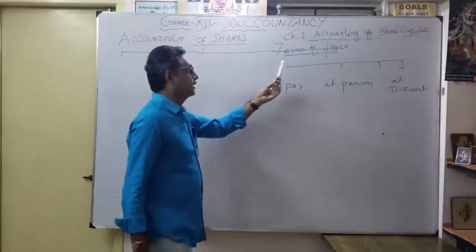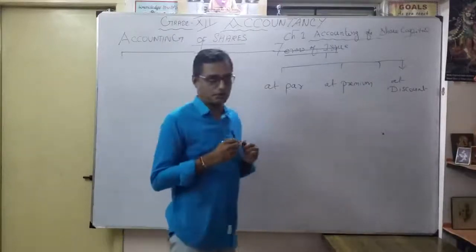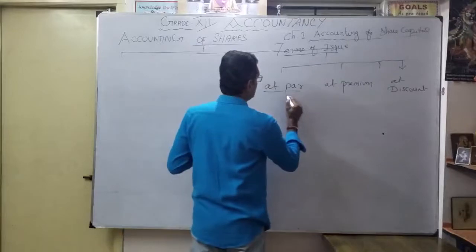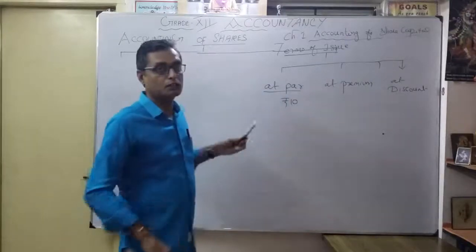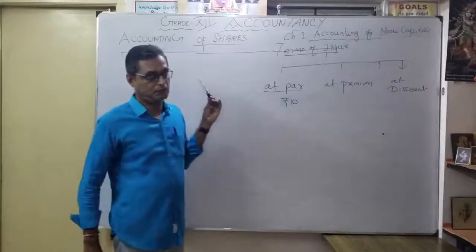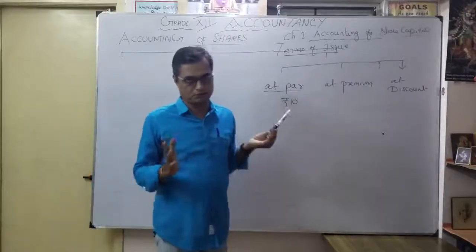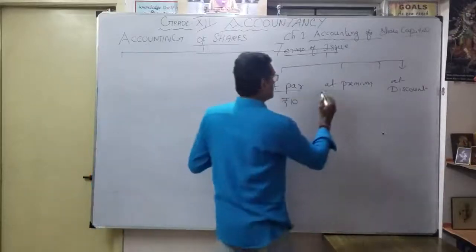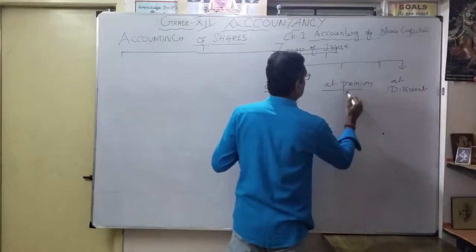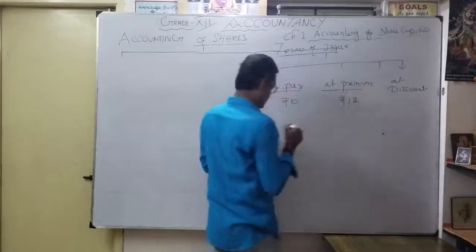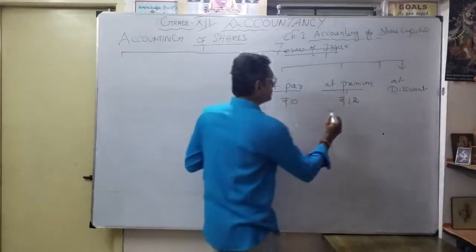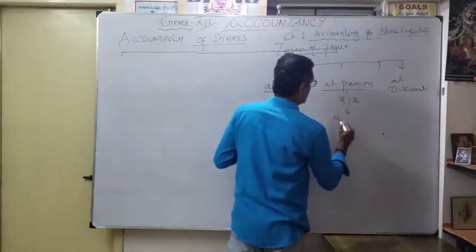So first, the terms of issue. What is at par? This is the face value or nominal value of the share, that means 10 rupees at par. What is at premium? Nothing but 12 rupees, that means more than the face value.